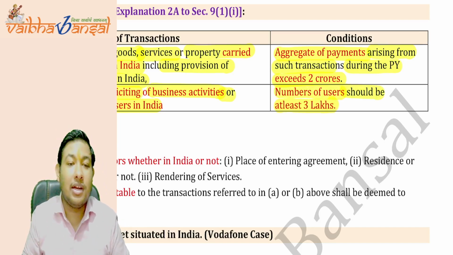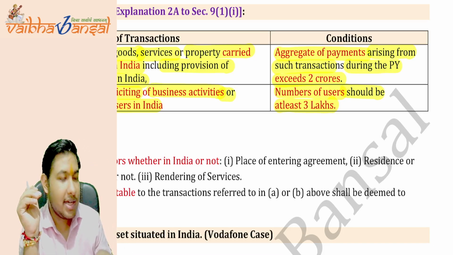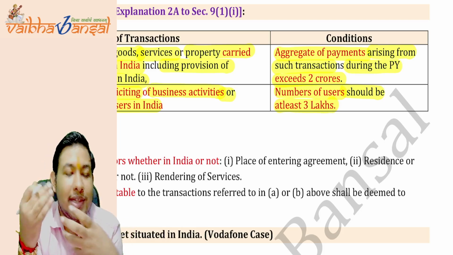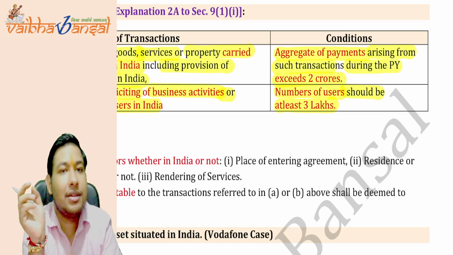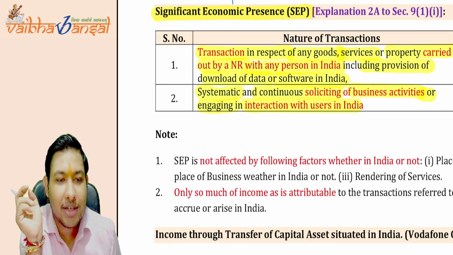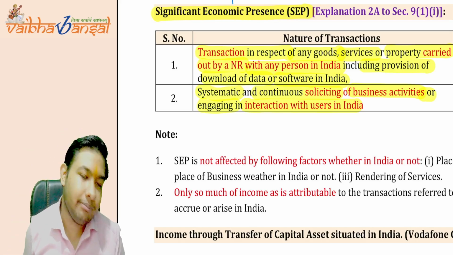So here the limit is 3 lakhs users. If the number of users in India exceeds 3 lakh, then you have a significant economic presence in India and you are going to pay tax in India as well, apart from your residential country.